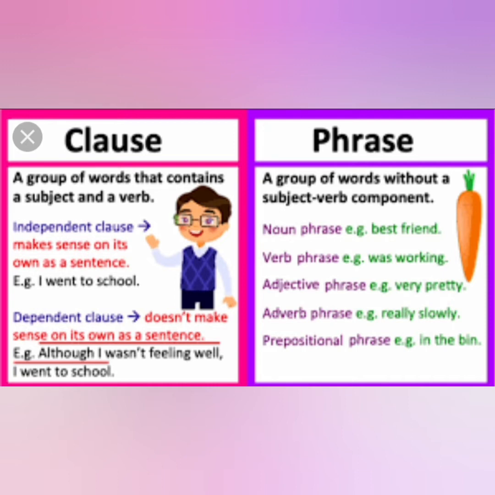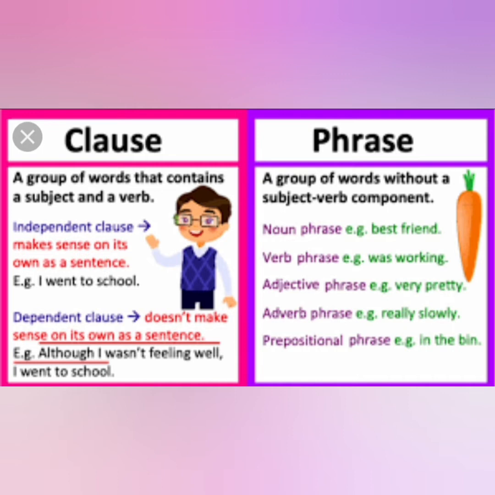Independent clause means it stands on its own. It doesn't require any other sentences or words to complete its meaning. A dependent clause does not make a complete sentence on its own, so it needs some help. So phrases: noun phrase, verb phrase, adjective phrase, adverb phrase, prepositional phrase. Here are some examples. Best friend, it is a noun phrase. Was working, verb phrase. Very pretty, adjective phrase. Really slowly, adverb phrase.